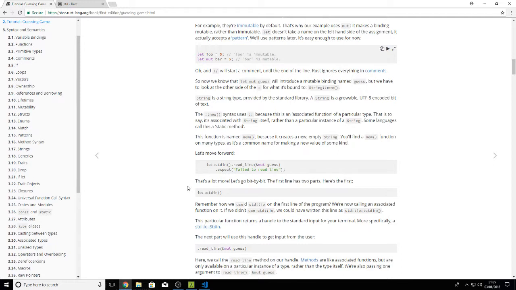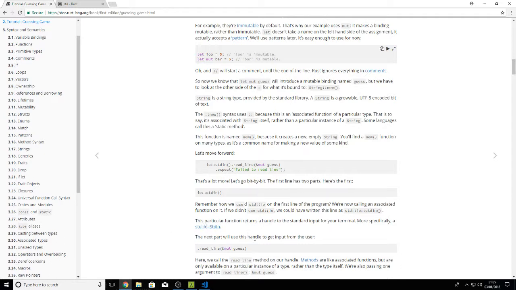The first line has two parts. Here's the first: io::stdin(). Remember how we used std::io in the first line of the program? We're calling an associated function on it. If we didn't use std::io, we could have written the line like this. Yeah, that kind of makes sense. It's like what they use in C or C++ or whatever, or even C#.